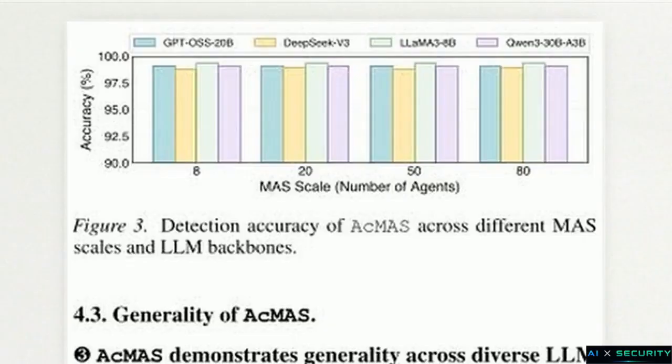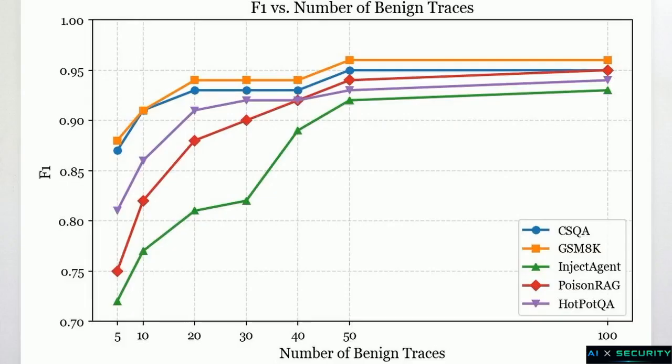This chart shows the detection accuracy across different LLM backbones. Whether deploying GPT-OSS, DeepSeek, Llama 3, or Qwen, AcMAS maintains over 97% accuracy, scaling consistently from 8 to 80 agents without locking you into a single architecture. And building that normal prototype for a new deployment is highly sample efficient. As this F1 curve demonstrates, performance stabilizes rapidly after observing just 20 to 50 benign execution traces.